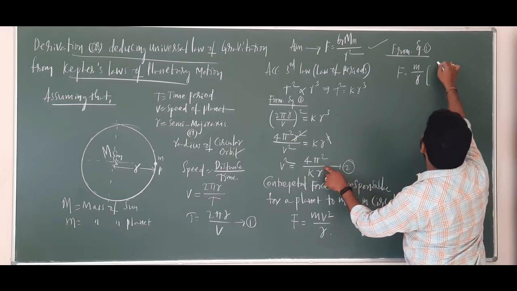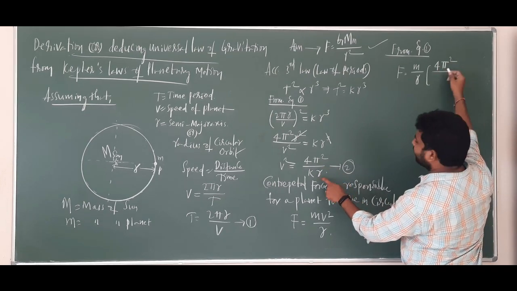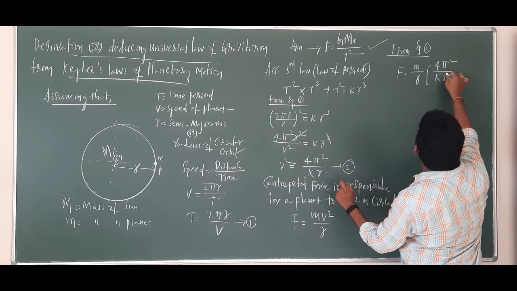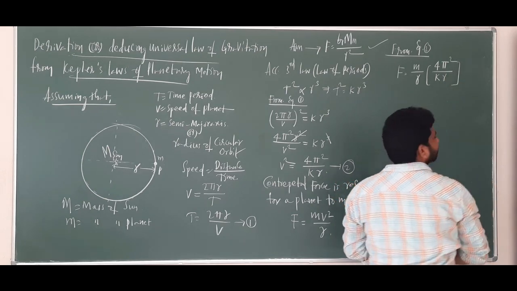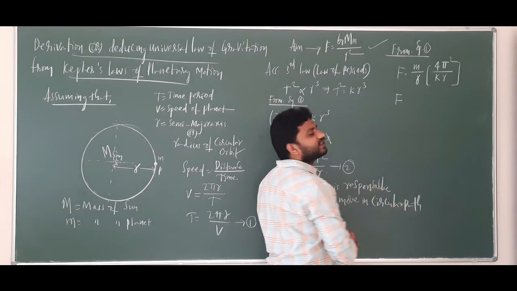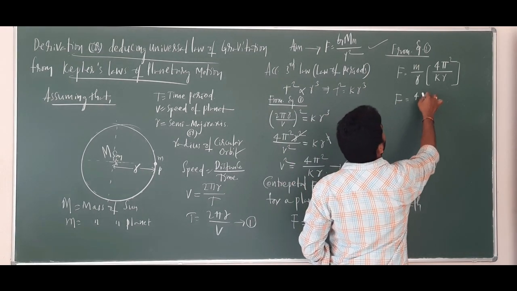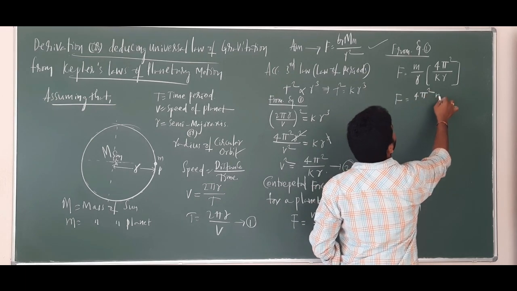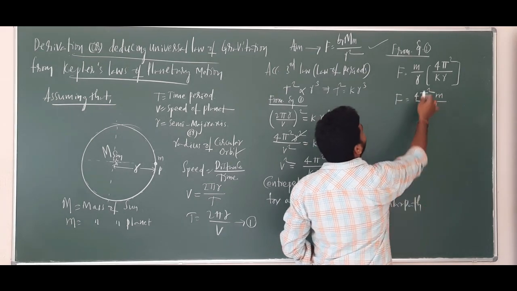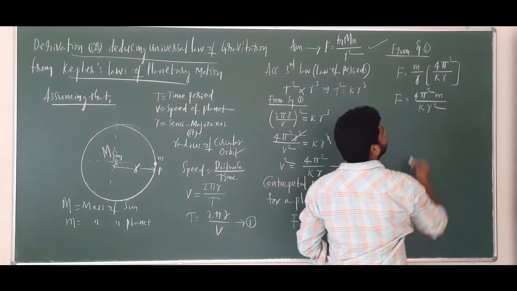V square you can write here as 4 pi square divided by kr. Okay. Clear? Now, what are the constants here? F is equal to 4 pi square into m divided by k into small r is r square.